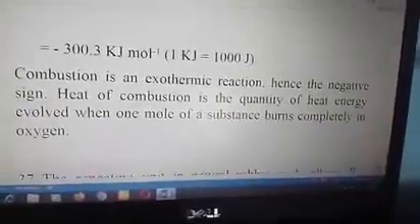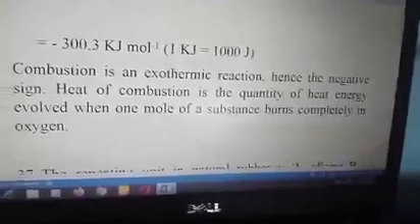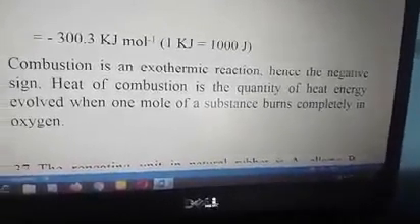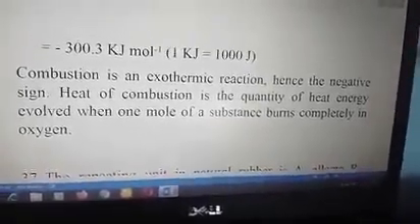We look at the explanation why they have a negative sign. Combustion is an exothermic reaction, hence the negative sign. Heat of combustion is the quantity of heat energy evolved when 1 mole of a substance burns completely in oxygen.